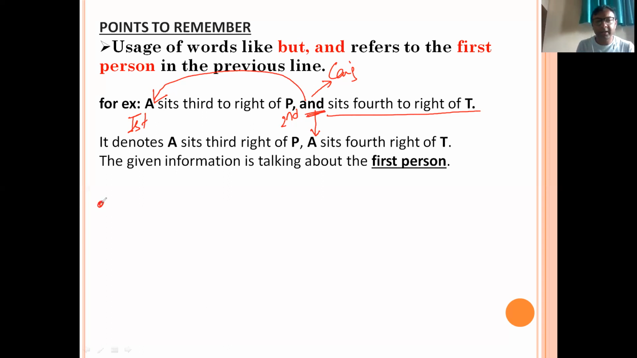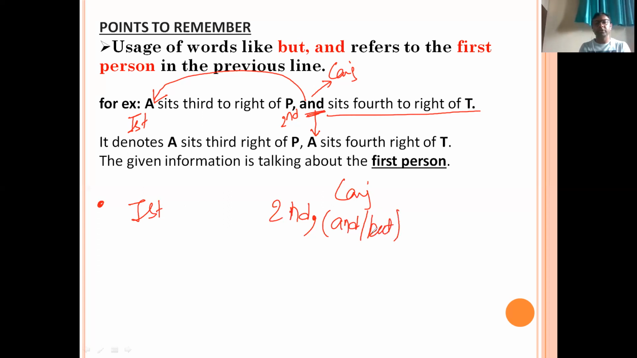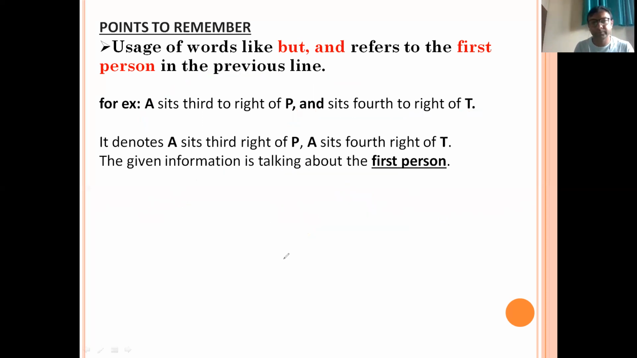Okay, you can make a bullet point like this: first person, second person. After that comes a conjunction, 'and' or 'but'. These are the two conjunctions which we often see in our question papers, and the rest of the information is for whom? This is for the first person. Similarly, it will be done for who, which, whom also.